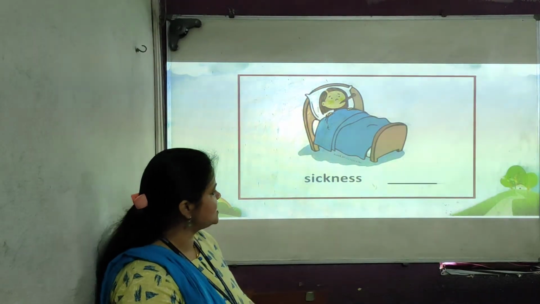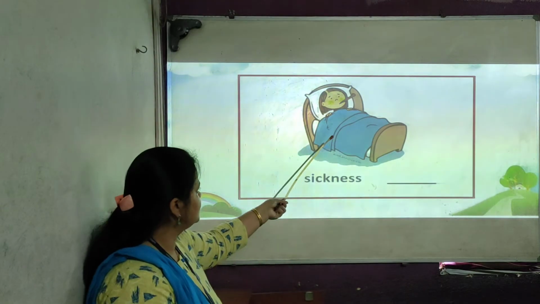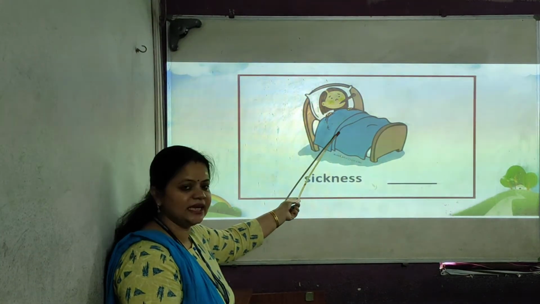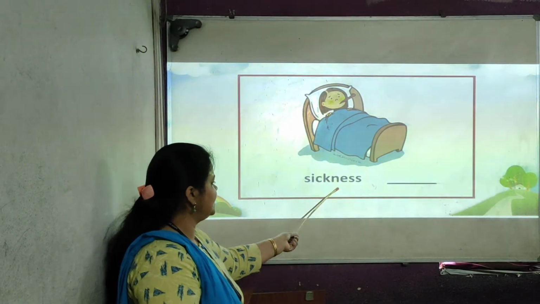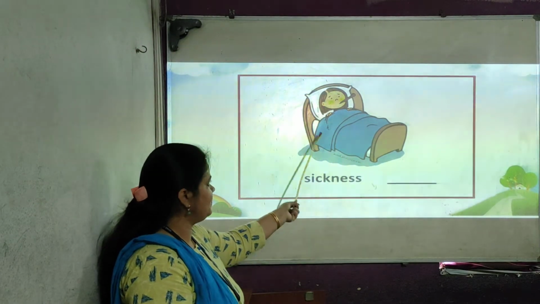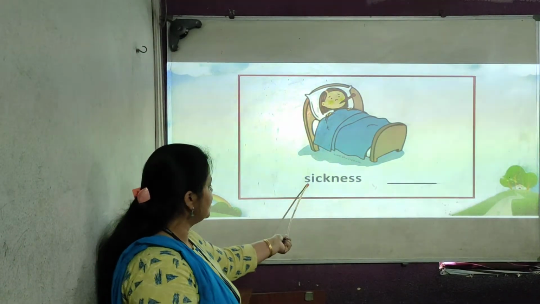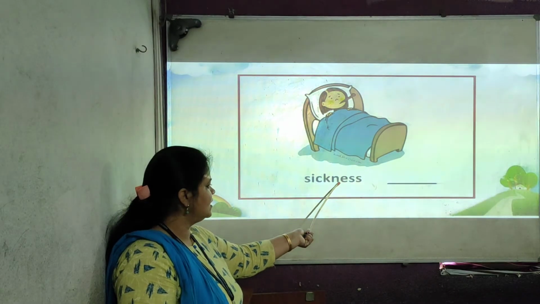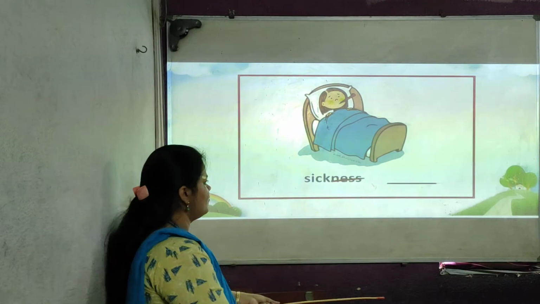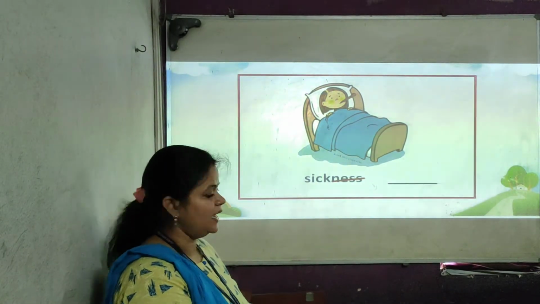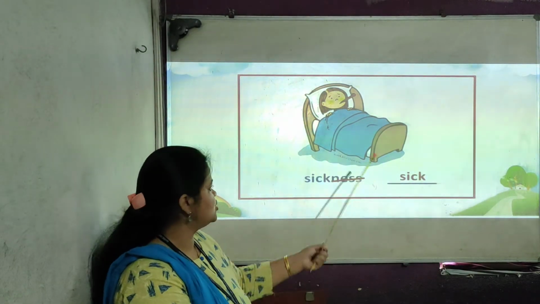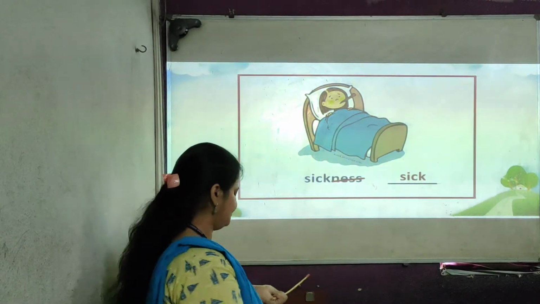Now one more picture is given here. What do you see? A girl is sleeping. Why? Because she is very sick. Sickness. Because of sickness, she is sleeping. So by seeing the picture, you can identify. Again, this word sickness ends with ness. If you strike off this ness, you will get a new word, sick. She is very sick.